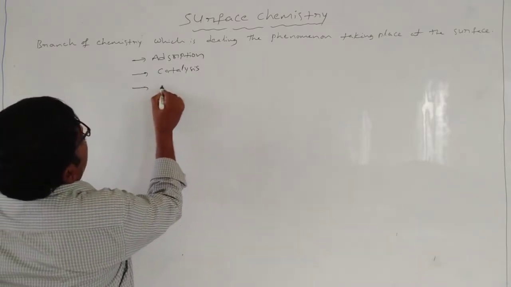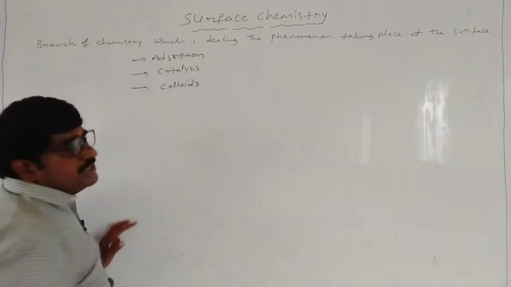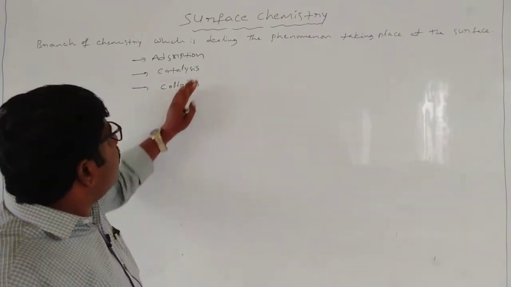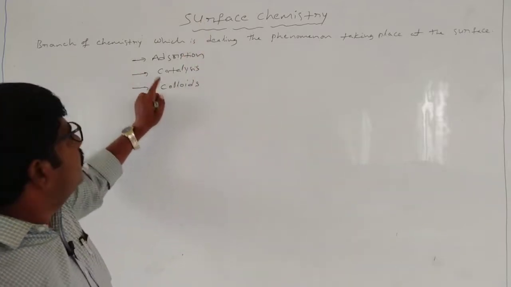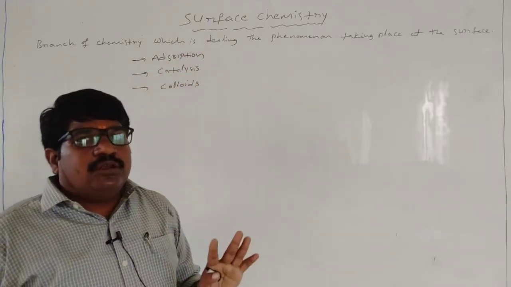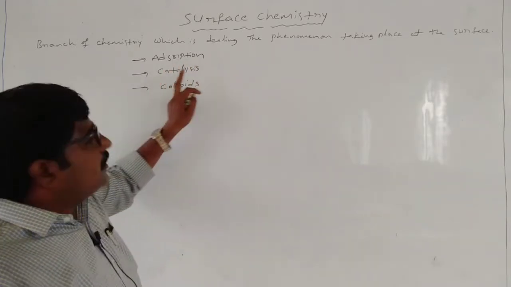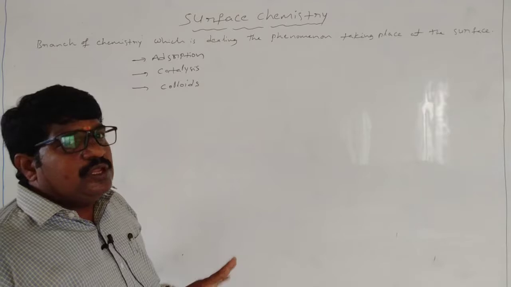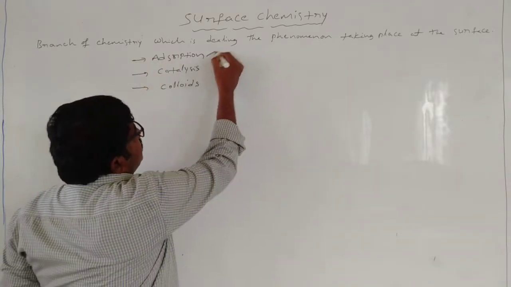Third one is colloids. These three important topics we have to study under surface chemistry. Adsorption, not absorption. Adsorption, catalysis, colloids. So the first topic we study is adsorption.